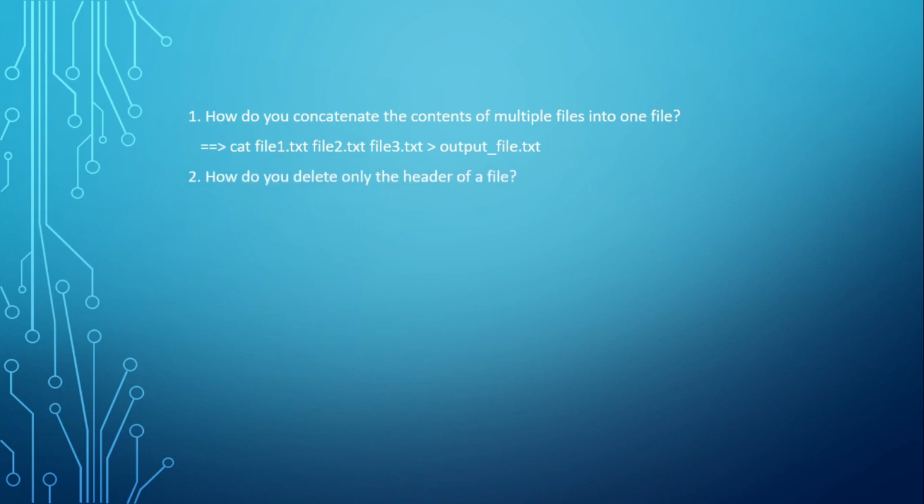Next question. How do you delete only the header of a file? When the person asked me this question, I was a little confused about how to delete that, but later on I got the answer. Because it's the header of a file, it is definitely on line number 1. So we have a very simple command, sed, and whichever line number you want to delete, give that line number with the d argument and the name of the file. So sed 1d input file, from which you want to delete the header.